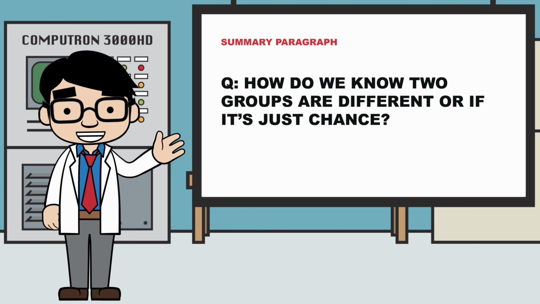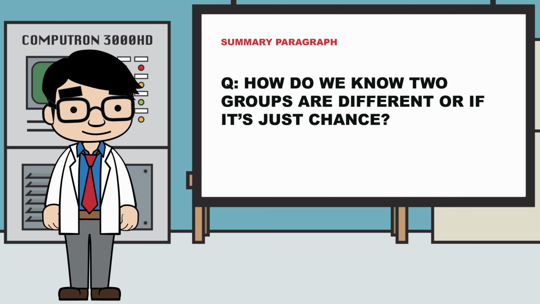Now you should be able to answer the question, how do we know if two groups are different or if it's just chance? And that's it for now.